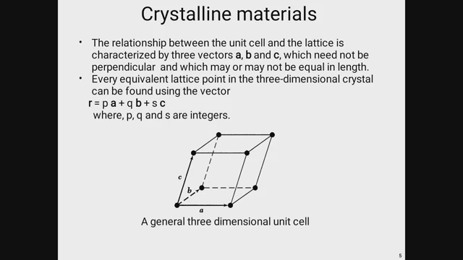So that means if the origin is O, the equivalent lattice point in the three-dimensional crystal can be found using these vectors.